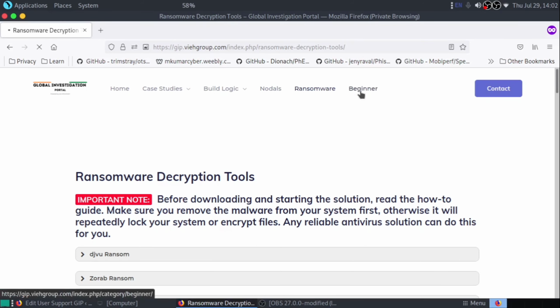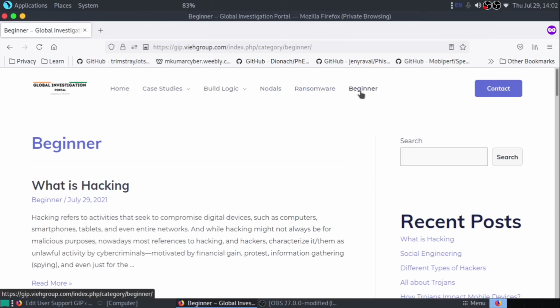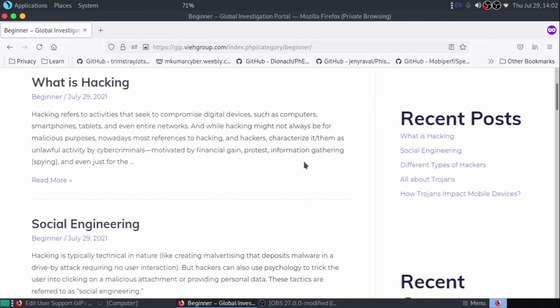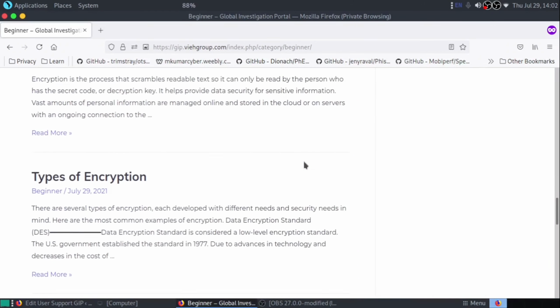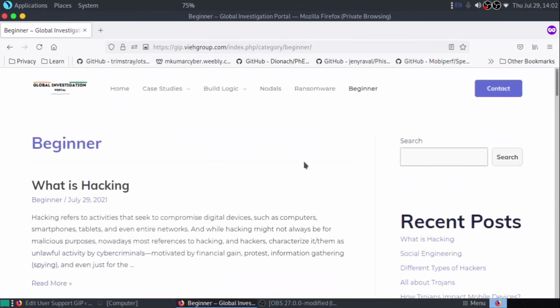Then let's get to the beginner area. If any LEA is an absolute beginner, you can go to this area, where you'll get a basic idea about basic terms. This is what we have added here. Soon there will be much more video content so that you will get more information.